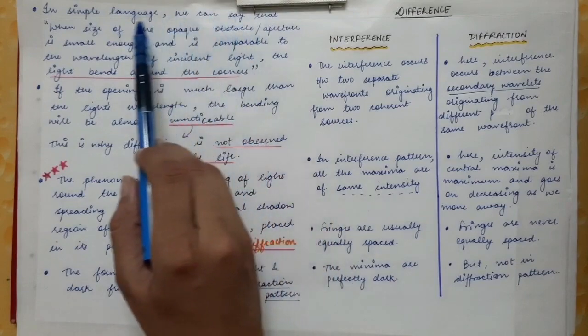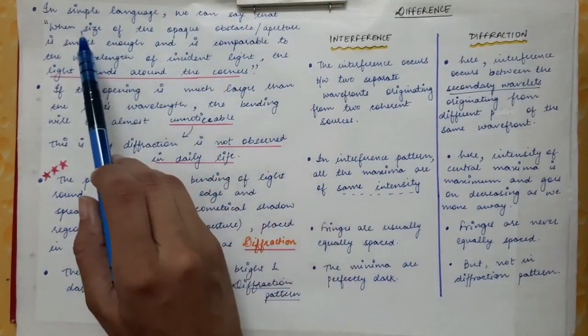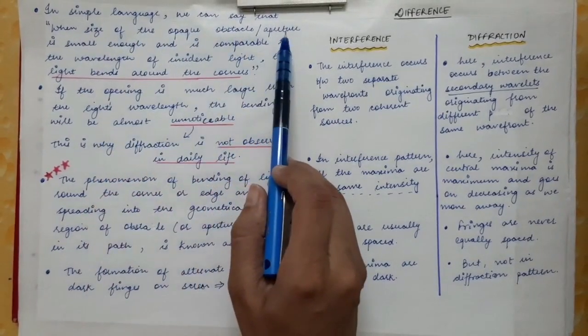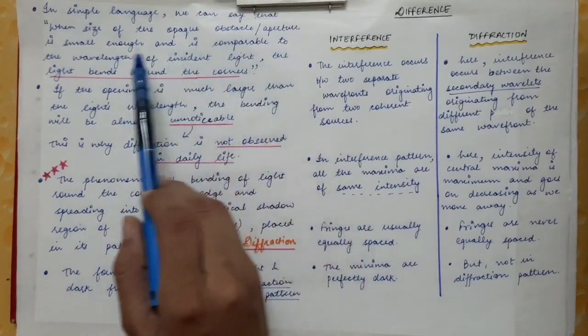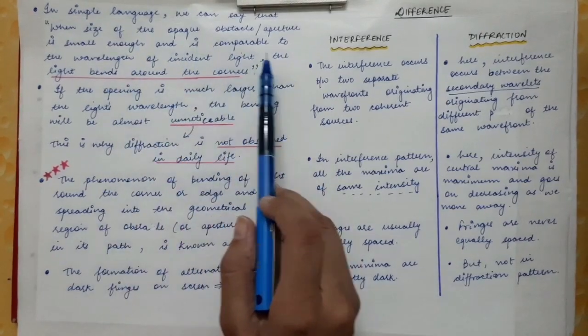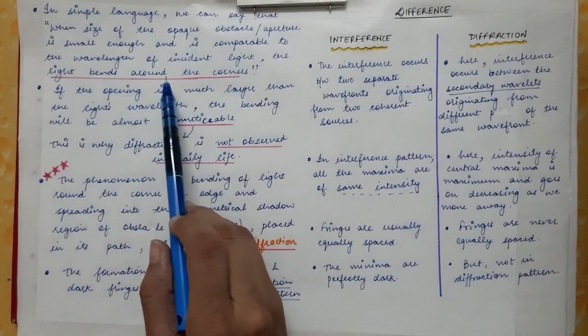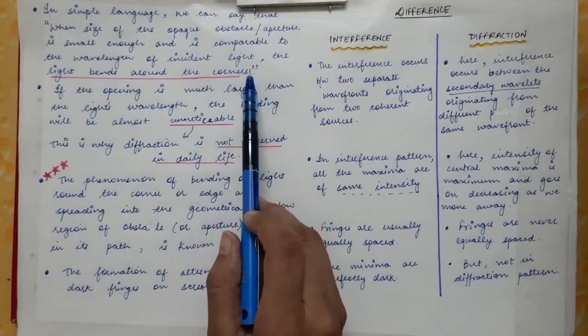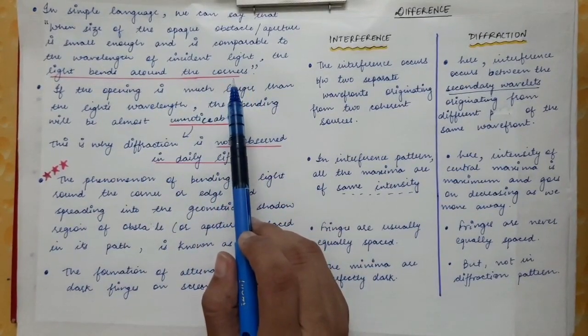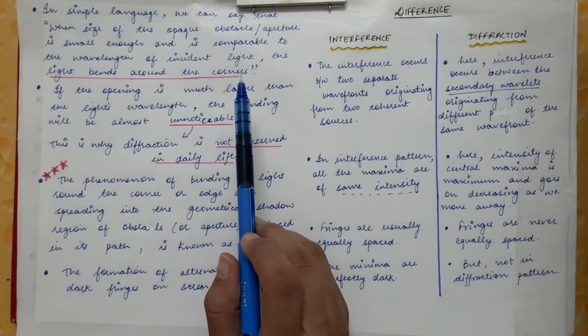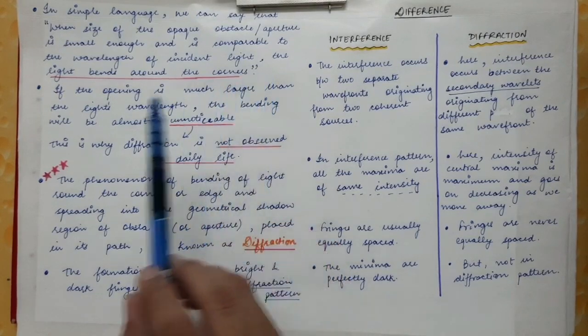So when this condition is reached, that the size of the obstacle or aperture is comparable to the wavelength of the incident light, the light bends around the corners, and this is because dark and bright fringes are observed in the geometrical shadow region.